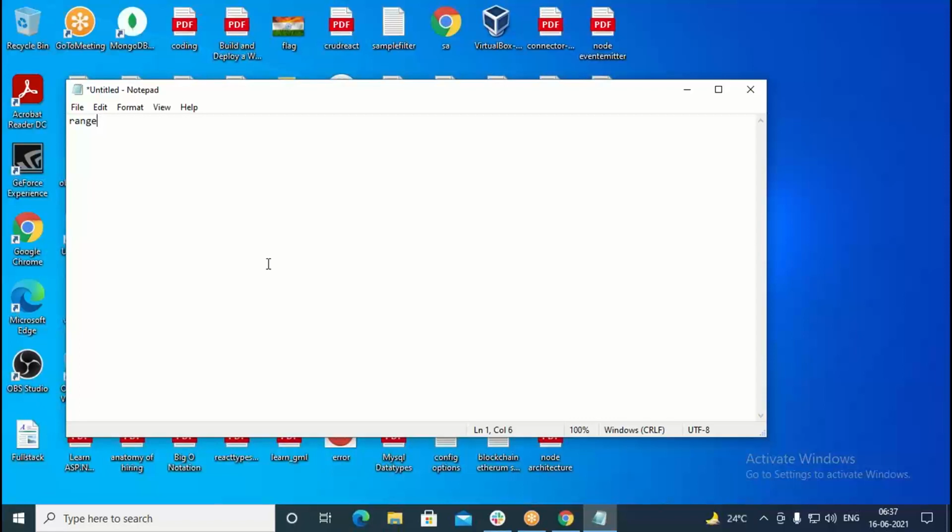So range is basically used to generate a range of numbers. Using the range type of data, we have a range function. Using the range function, you can generate a range of numbers. That gives you a range sequence. It's nothing but a sequence. Sequence means serially you are going to get it. For example, I write this way.